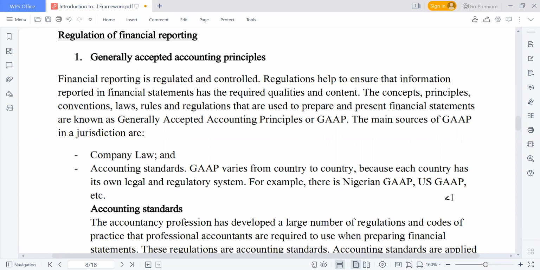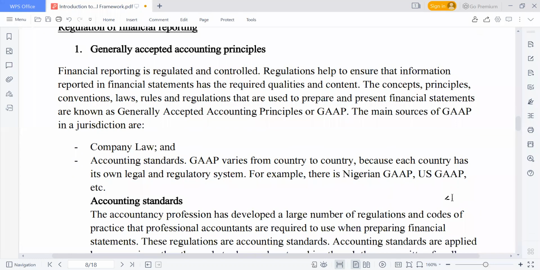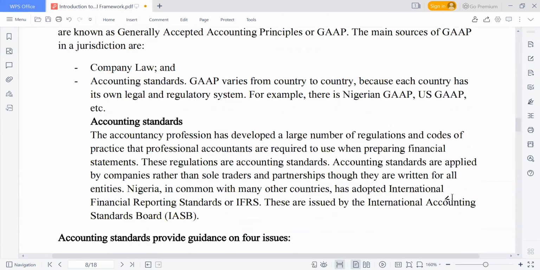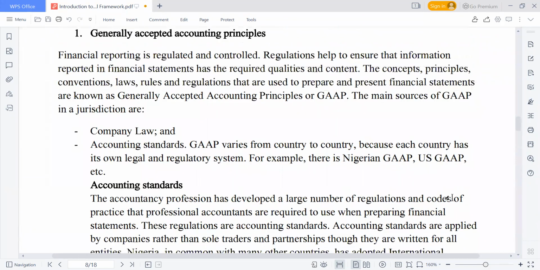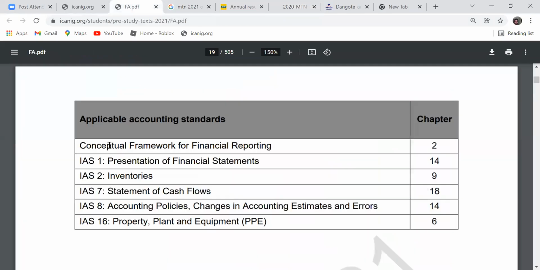In Nigeria, we have GAAP as well. And in Nigeria before, we had our own accounting standard called SAS, meaning Statement of Accounting Standard. But due to harmonization, we are now using IAS, International Accounting Standards.